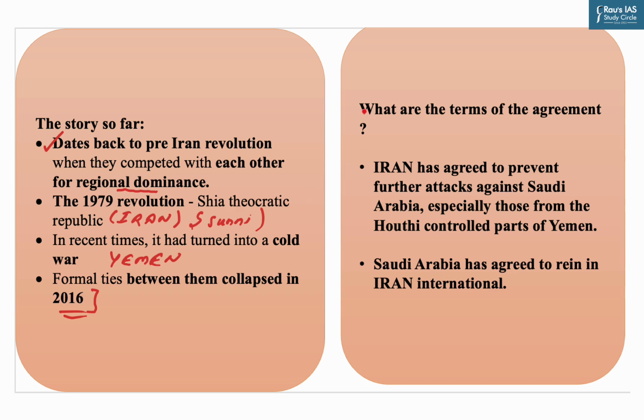Now, the next question arises: what are the terms of the agreement? According to the author, there are no formal details regarding this agreement. Whatever the world knows about it is through various statements made by the officials of both countries, according to which Iran has agreed to prevent further attacks against Saudi Arabia, especially those from the Houthi-controlled parts of Yemen. In return, Saudi Arabia has agreed to rein in Iran International, which is a Farsi newspaper that Iran has designated as a terrorist organization.